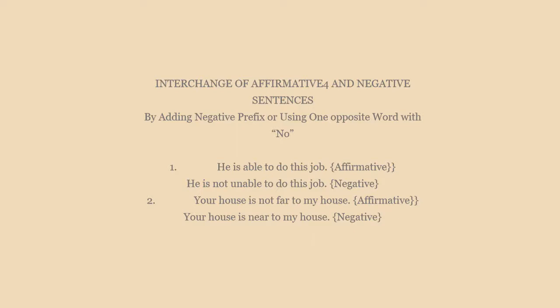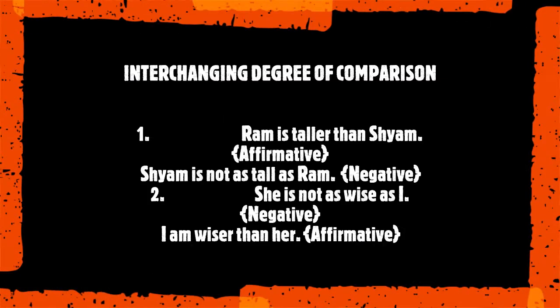Just go with another example. Your house is not far to my house. So far has been interchanged with the opposite, that is near. So your house is near to my house. The negative sense that was in your earlier sentence has been maintained after converting your sentence into an affirmative one.